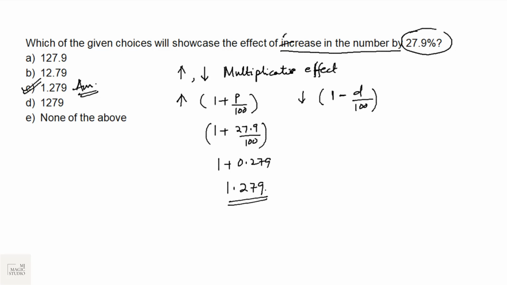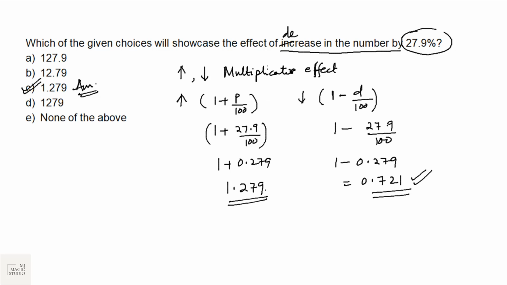If instead of increase they have given decrease, then it should be 1 minus 27.9 by 100, 1 minus 0.279, that will be 0.721. If the decrease in the number is by 27.9%, then the effect will be showcased by the multiplicative effect of 0.721.